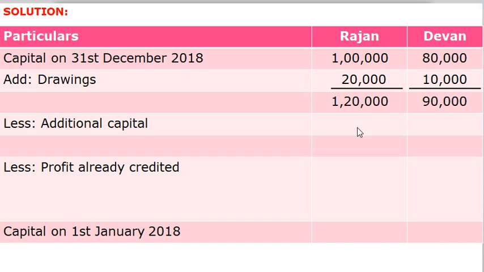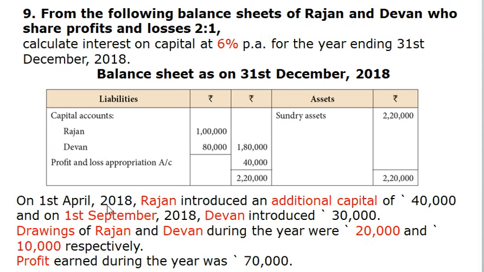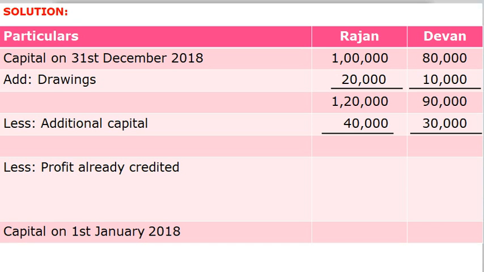With the adjusted amount, we have to less additional capital, and the amounts of additional capital are 40,000 for Rajan and 30,000 for Devan. If we less 1,20,000 with 40,000, it gives you rupees 80,000 for Rajan. If we less 90,000 with 30,000, it gives you rupees 60,000 for Devan.